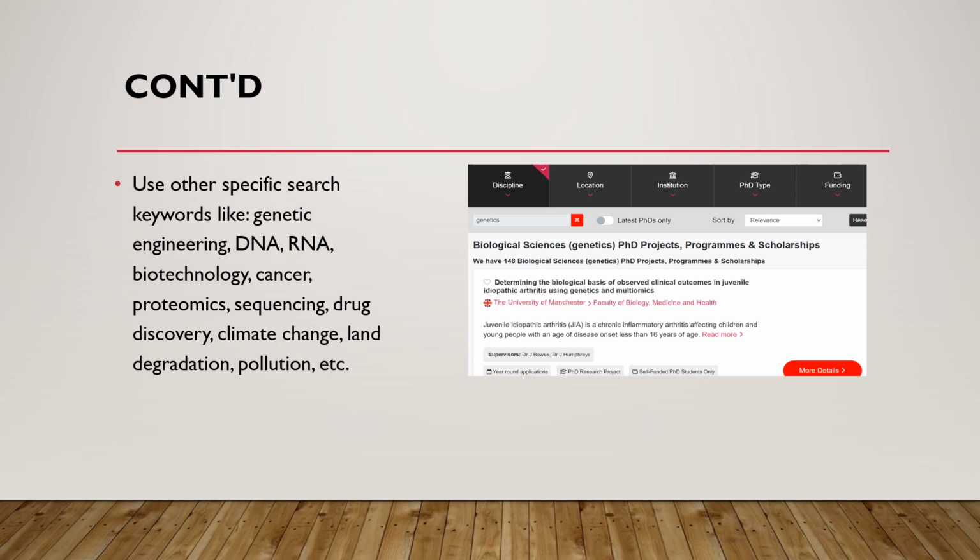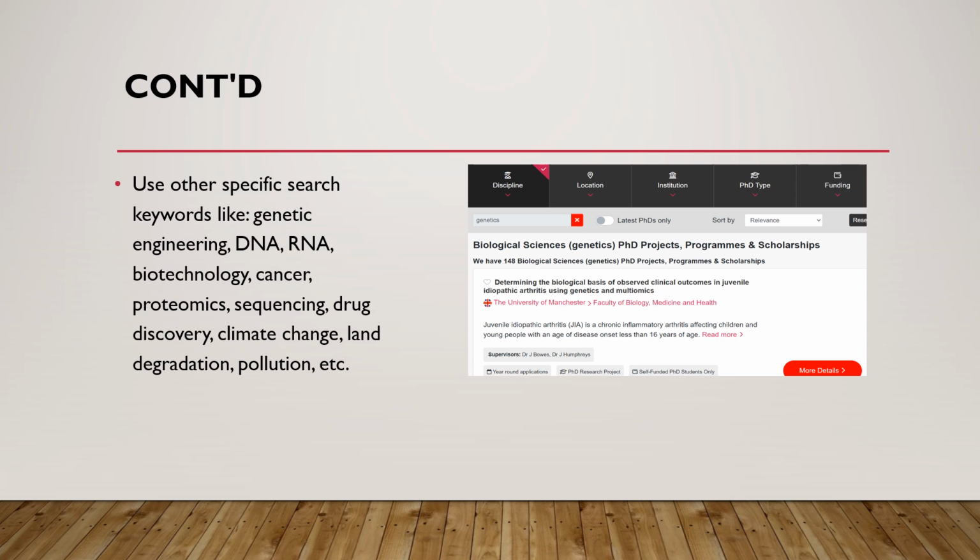You will also see that you have other options of narrowing your research. You can use location, whether you want to find the PhD in Canada, in the USA, in Europe, or any other country. You can also use a specific institution. You can also use PhD type, maybe you want the PhD by research, or the PhD by coursework.